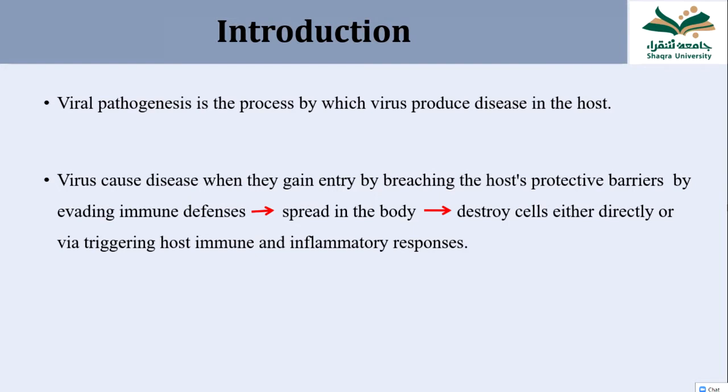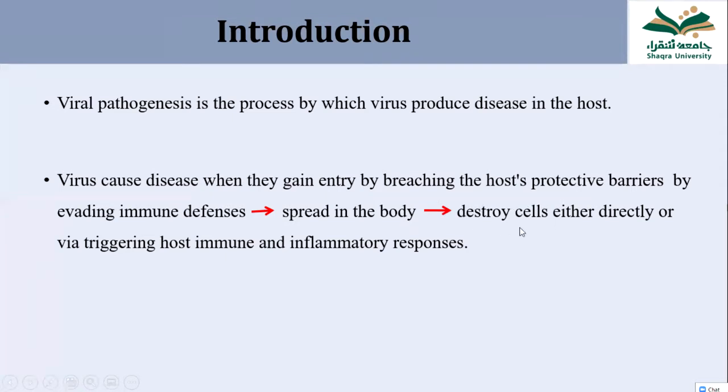So, how does the virus produce disease inside the host? The virus, first of all, gains entry into the human body by breaking the barriers of the surface structure, like mucosa and skin. They enter deeper into the cells, then evade immune protection and immune defenses, and then spread inside the body.